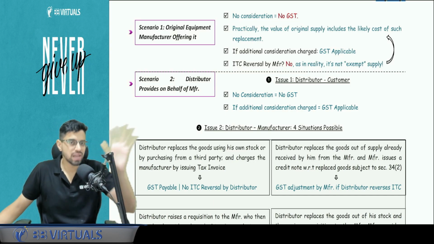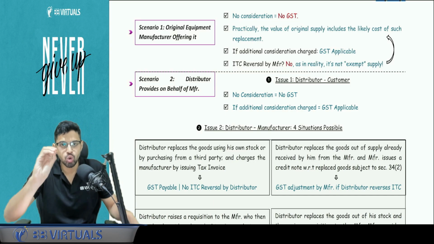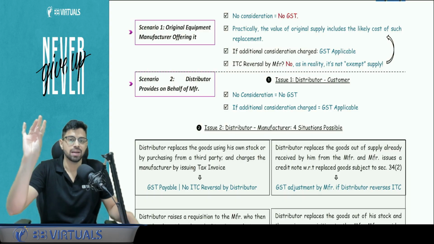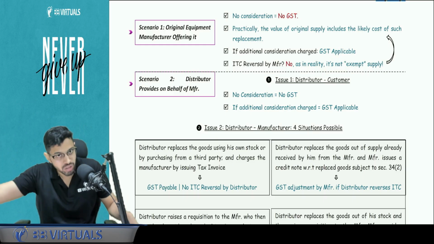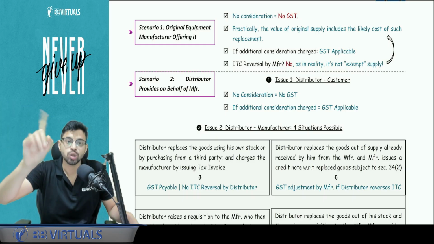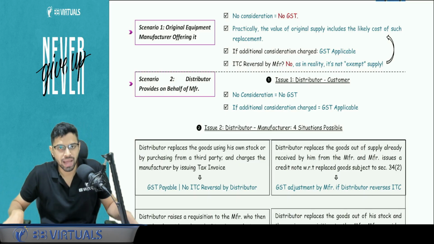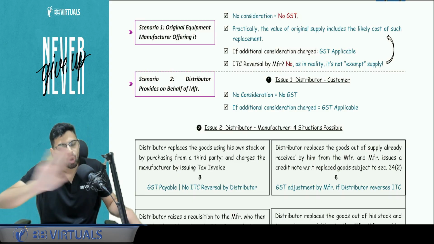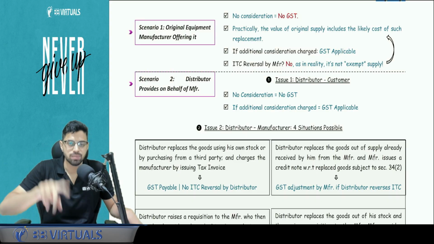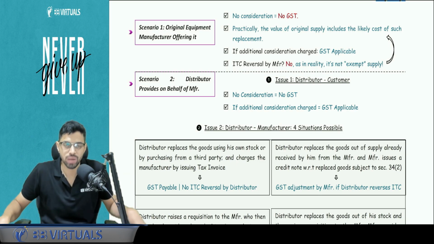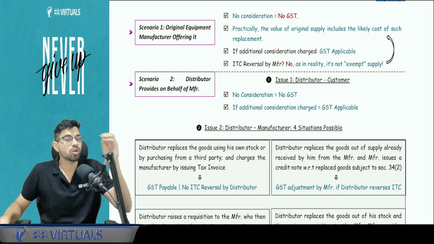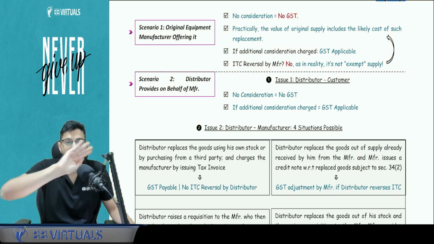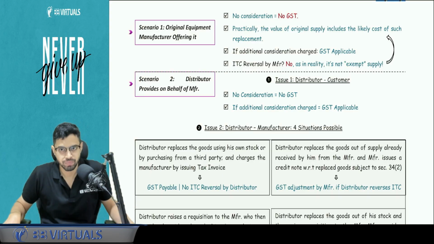Section 2 clause 47, very important, understand it if you are not clear. Section 2 clause 47: exempt supply includes three things. First, nil rated supply. Second is your exemption notification that we cover in chapter number 4. And third, non-taxable supplies. Now what is non-taxable supply? In GST, we have only two types of non-taxable goods. There is no non-taxable service. In goods, there are two particular goods. First, alcoholic liquor for human consumption. And second is your 5 petroleum products. Alcoholic liquor for human consumption and the 5 petroleum products are outside the scope of GST. These are non-taxable goods. Is this clear?